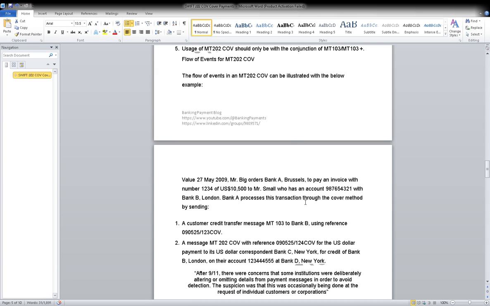This confirmation helps the company reconcile its account, ensuring that the transaction has correctly occurred. So this bank has sent payment to this bank, and this bank is sending confirmation to him that we have received your 10,000. That is the meaning of confirmation of debit.